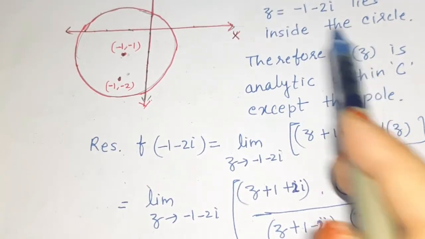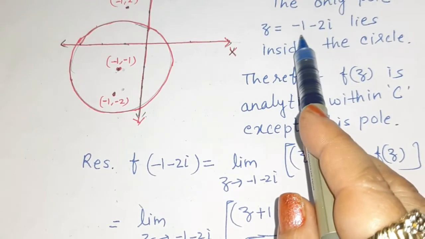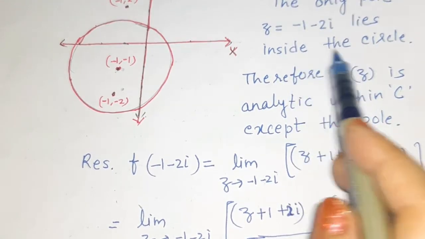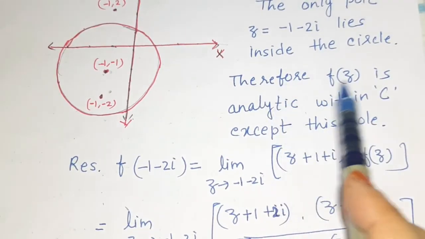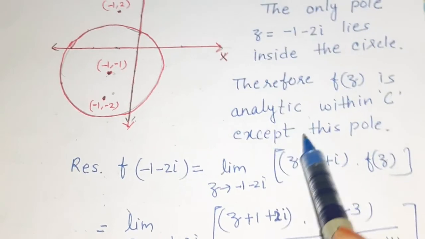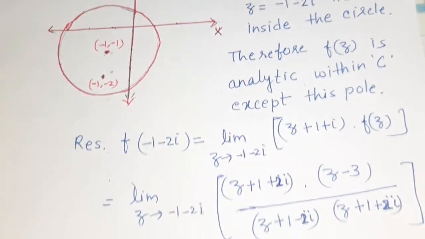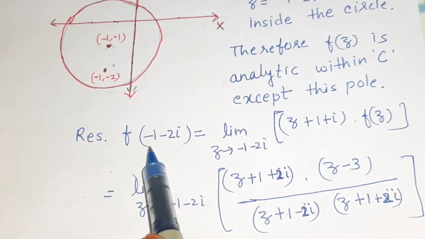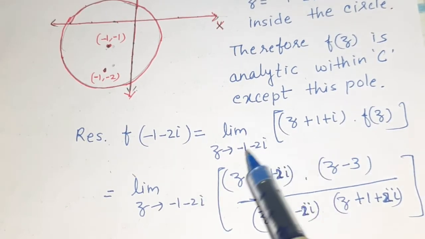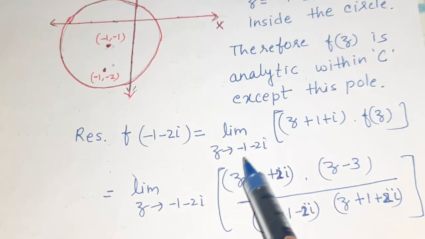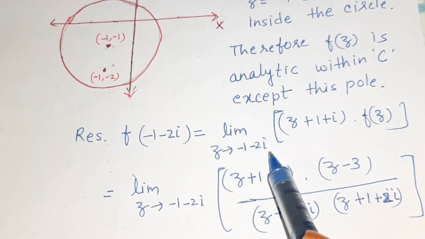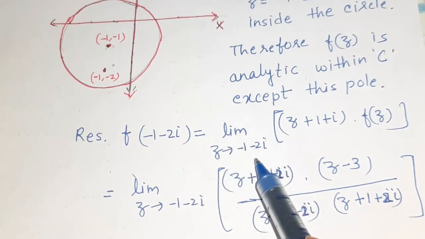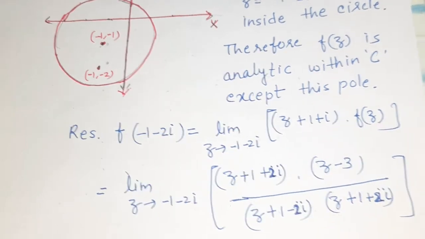Therefore F(z), the only pole z = -1 - 2i, lies inside the circle. Therefore F(z) is analytic within C except at this pole. So the residue at this point, -1 - 2i, is equal to the limit as z tends to -1 - 2i. Again we are applying the formula to find the residue at a simple pole.